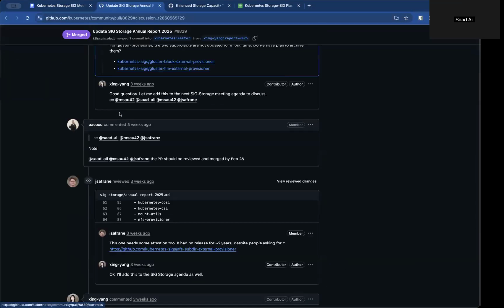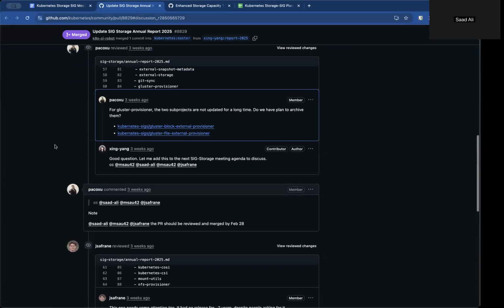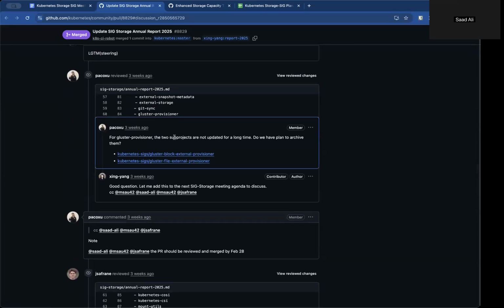Miscellaneous item. I think there's an open question for Gluster Provisioner. Two sub-projects have not been updated for a long time. Do we plan to archive them?